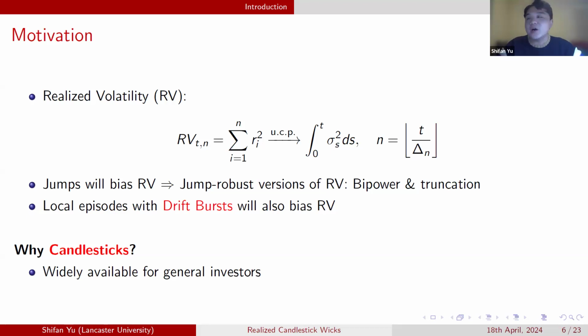We know that jumps will bias the realized volatility estimator. So over the past 20 years, there are many jump robust versions of realized volatility, like the bipower variation and the truncated realized volatility having been developed. But now we find this local episode, this new type of extreme events, the drift burst type events, the flash crash, will also bias the realized volatility. So that's the reason why we would like to propose a new estimator. So that's for the first question.